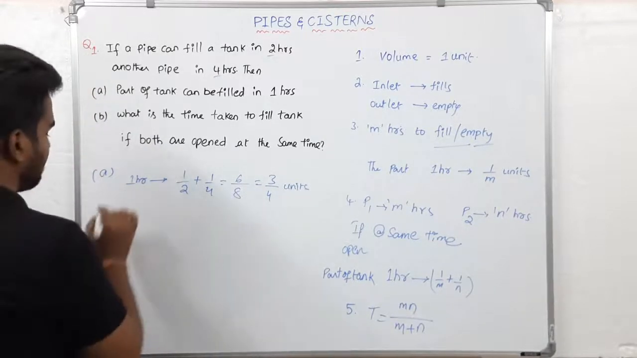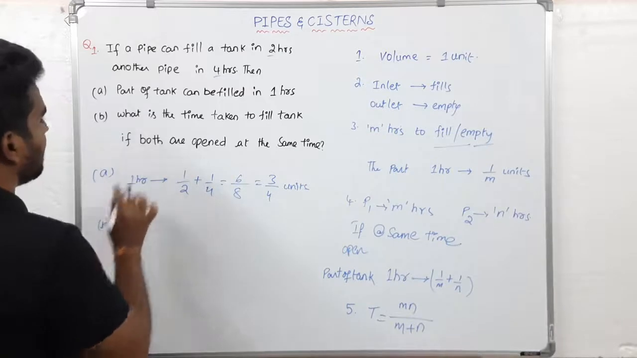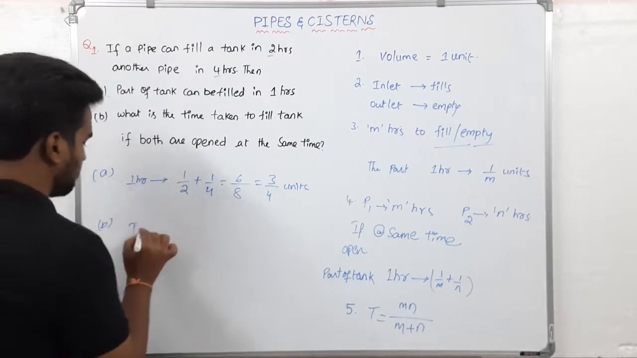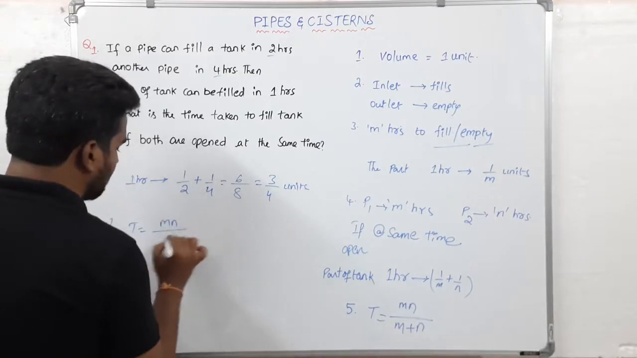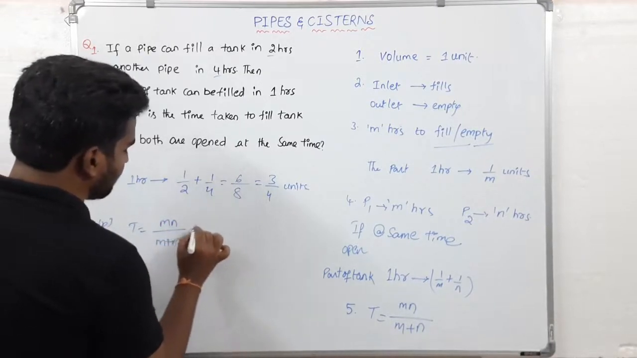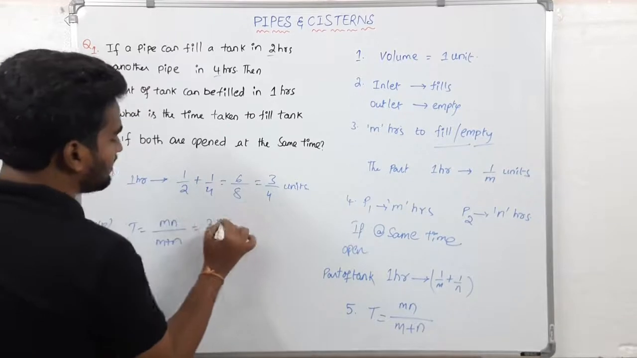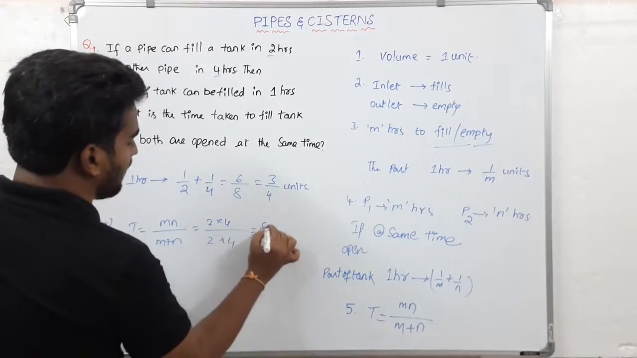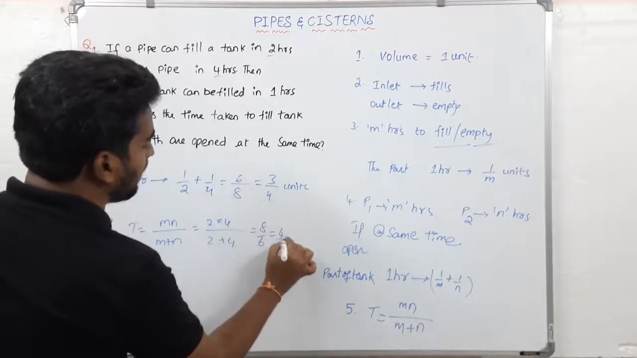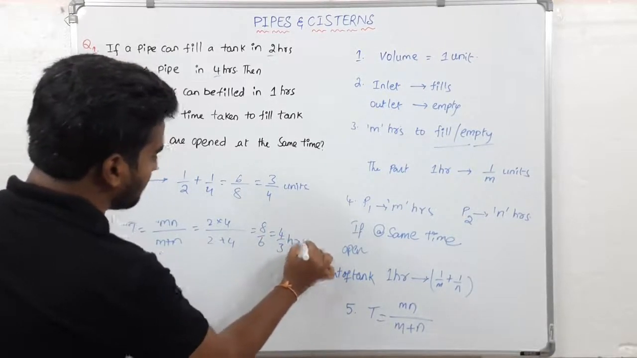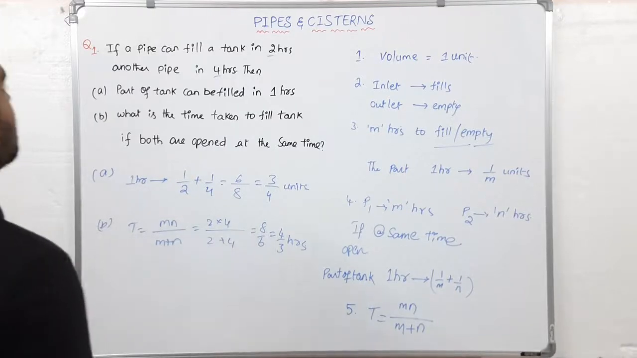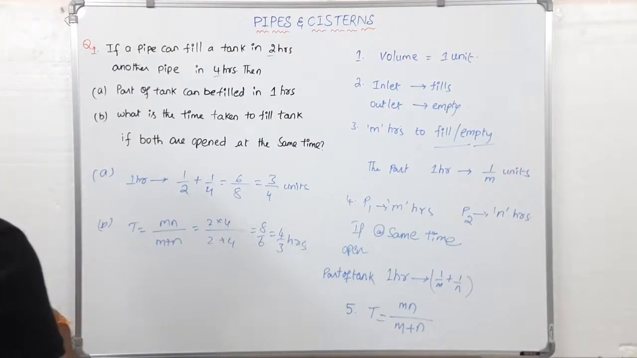Okay. Second one, B. What is the time taken to fill the tank? T equals mn by m plus n. What is m? 2. What is n? 4. So 2 into 4 by 2 plus 4, that is 8 by 6, which is 4 by 3 hours. So this is a very simple topic. If you understand the question, you can easily solve it.